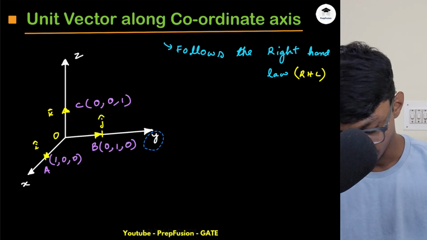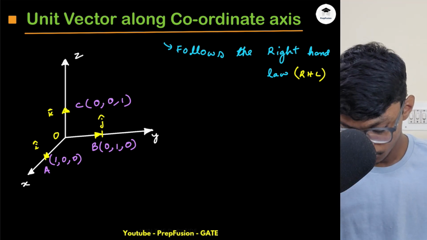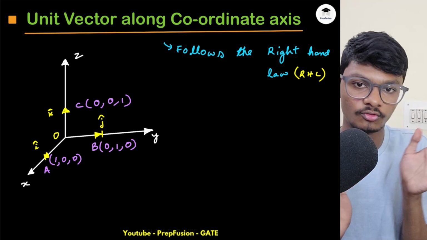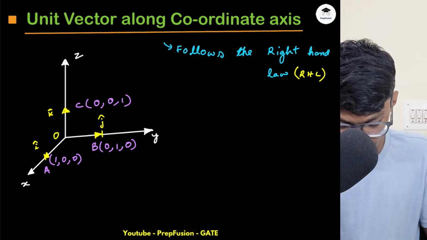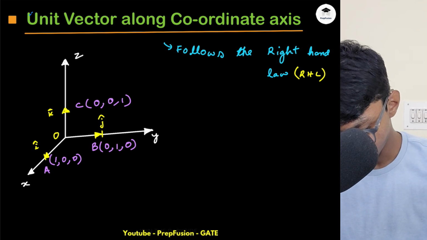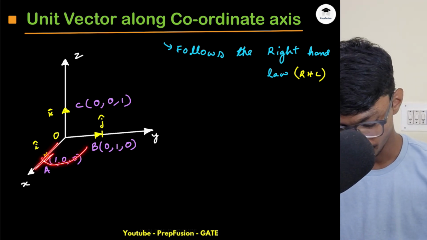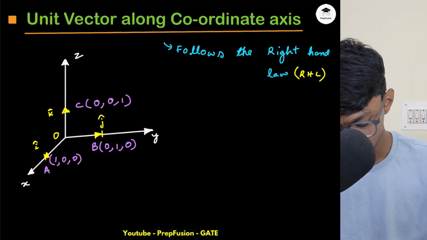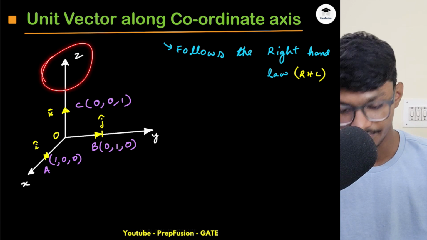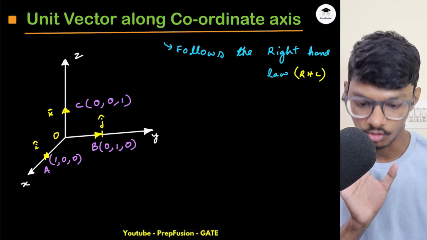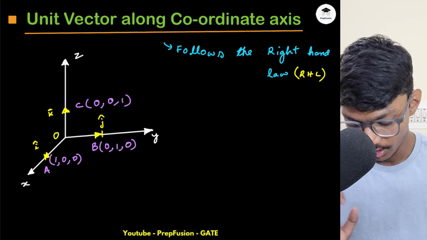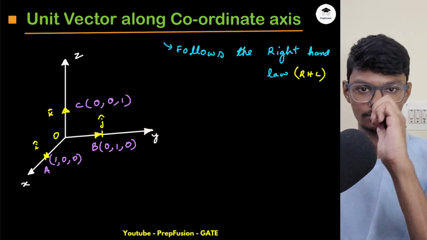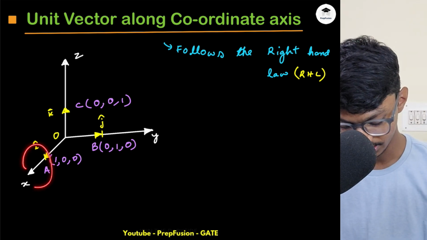Okay, so yeah, I had done something wrong there. So basically you keep your hand along the x-axis and then move towards the y-axis. You will see your thumb is up. Basically if I'm keeping my hand towards the x-axis and then moving towards the y-axis, I'm observing that my thumb will be in the up direction. So obviously this will represent the next axis, that is the z-axis, right? So obviously xy coordinates also follow the right hand rule. Now you can move from y to z, and if you move your thumb from y to z, you will see it coming towards me. So basically it is representing the x-axis.